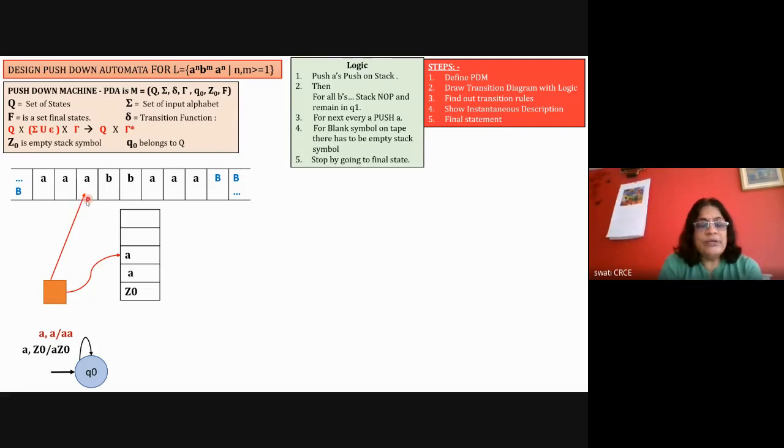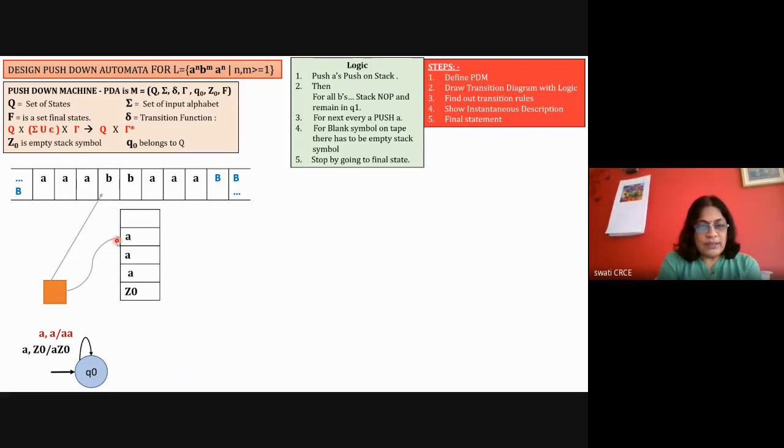Now it is ready to read the next symbol. Again it will push onto the stack and go ahead, following the same transition, in the state Q0. We don't have to write it again because it is already written. Now it is getting B. So for B, go to the next state. The situation is now B comma A. For B comma A, the stack top is going to remain A, which means it is a no operation. So the top of the stack will not change, but the read head will go ahead.